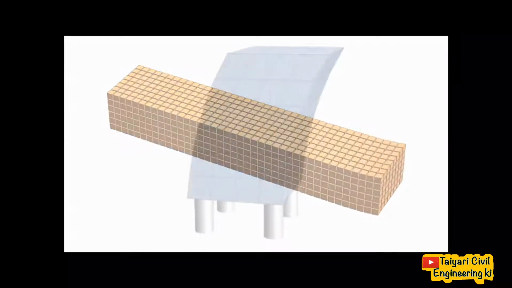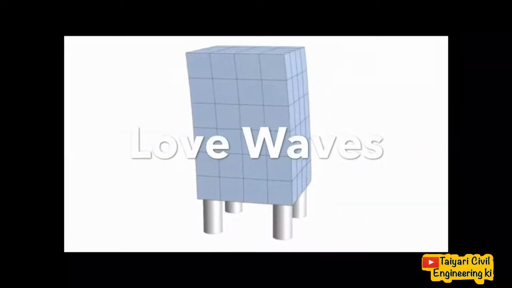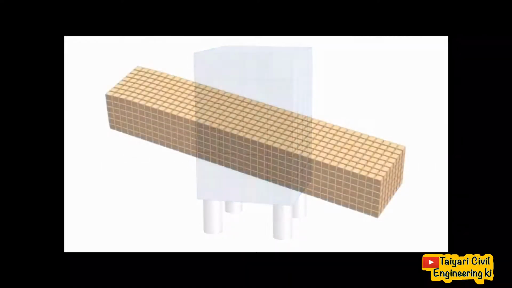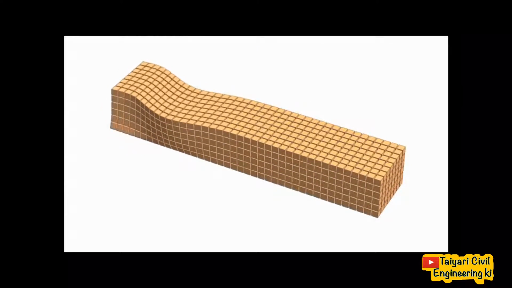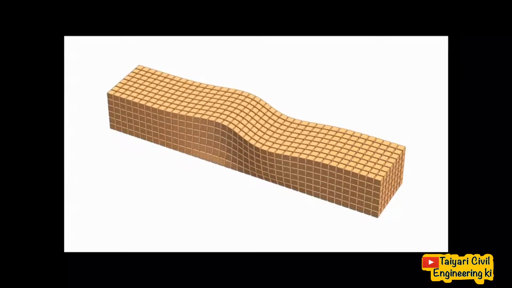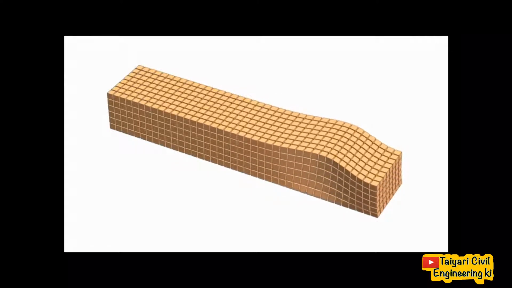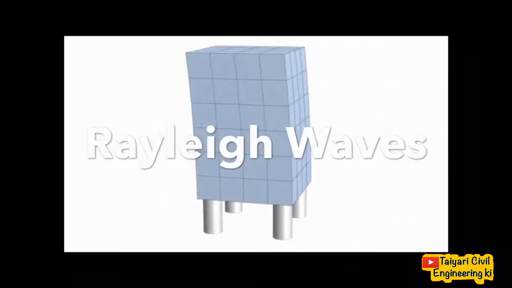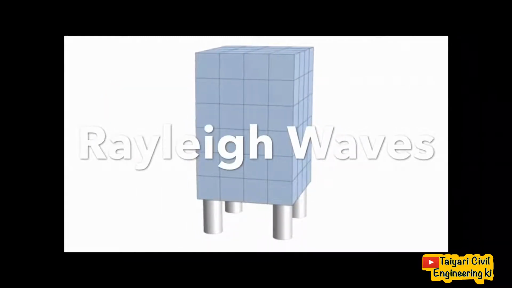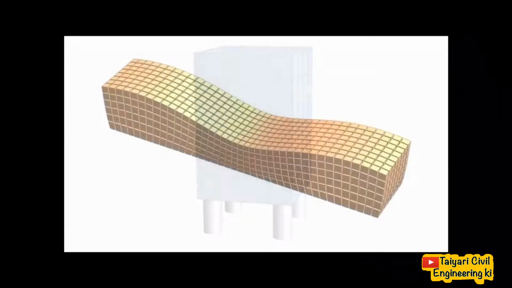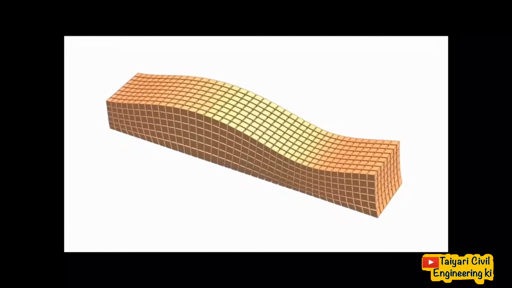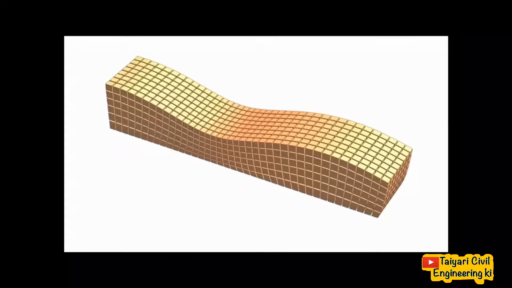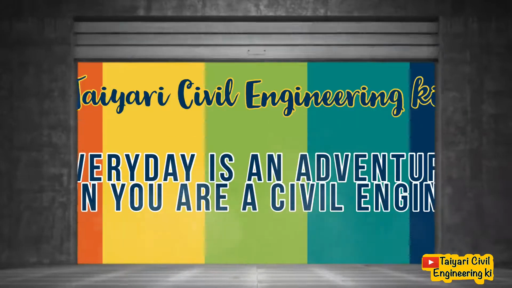Now let's talk about surface waves. First is the L wave, or we can say Love waves. These waves are slower than P and S waves. L waves are transverse in nature. Second is the R wave or Rayleigh wave. These waves are slower than any other waves. R waves roll along the ground. These waves are the main cause for the shaking of ground due to an earthquake.